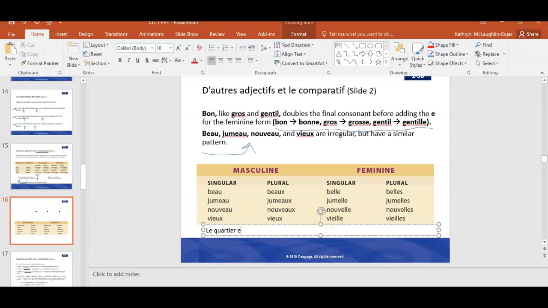So le quartier est vieux. Okay, so the neighborhood is old. Maybe it's historic. And les quartiers sont vieux. The spelling doesn't even change. So these are like irregular adjectives. We have irregular words in English too.